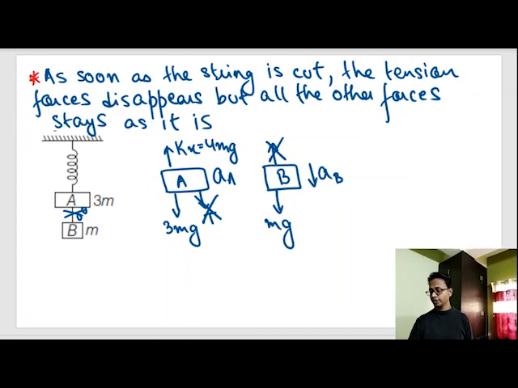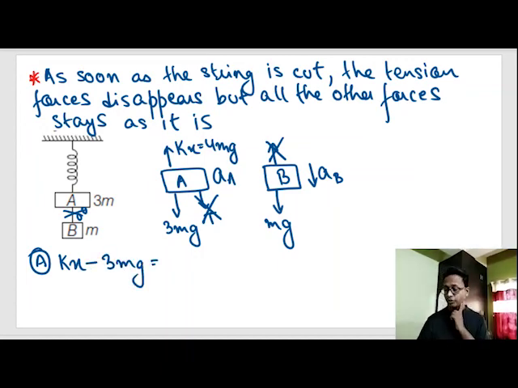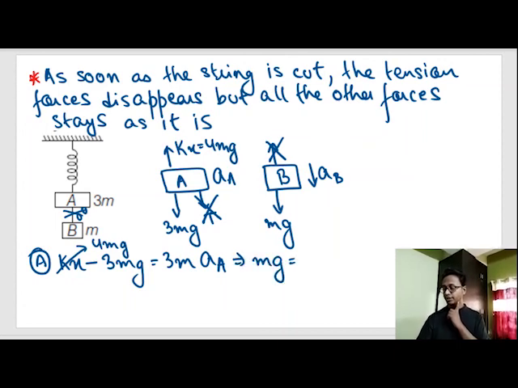Let's write down the equation of body A. kx minus 3 mg is equal to the mass of body A, which is 3m, into the acceleration of body A. We know that kx is equal to 4 mg, so 4 mg minus 3 mg is equal to 1 mg, which is equal to 3m into the acceleration of A. This m and this m get cancelled, so the acceleration of A is g by 3.